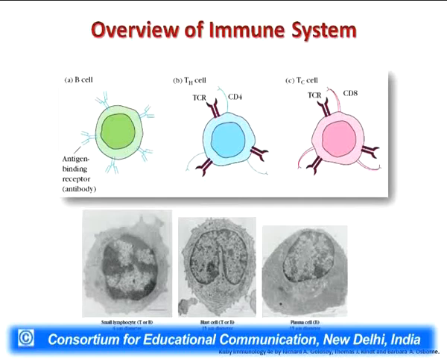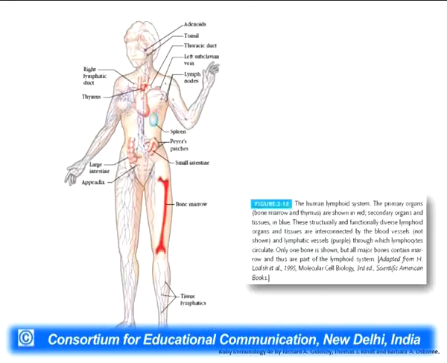In the picture over here, you can see the electron micrograph, which shows the exact pictures of how we can see the immune system cells within our body. The first picture is the small lymphocytes, which are basically the T cells or the B cells. Subsequently, they mature to form the blast cells, and we can see the size of the cells increase. Subsequently, when they interact with the antigens, they form the plasma cells or the B cells, which finally go out to synthesize the antibodies which are secreted on the surface of it.